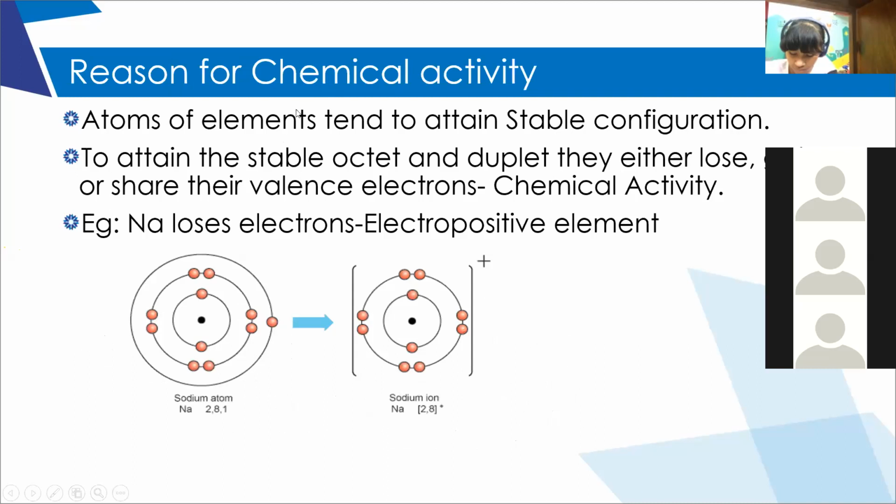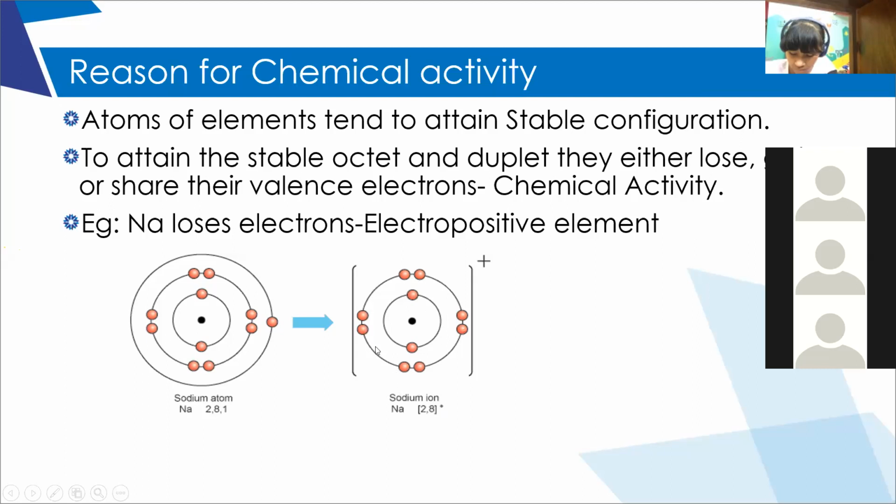That is the reason why atoms are involved in chemical activity. Chemical activity means combining with other atoms. For example, the sodium atom has electronic configuration 2, 8, 1. So apart from the octet, it has one excess electron. So the sodium atom always tends to lose an electron and wants to be in the form of the sodium ion, Na plus.